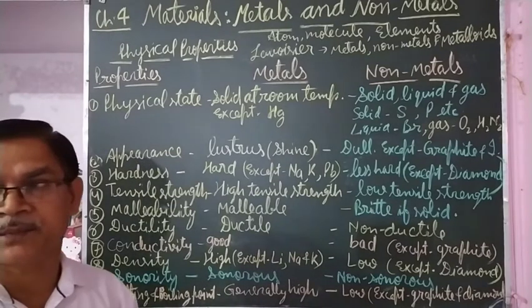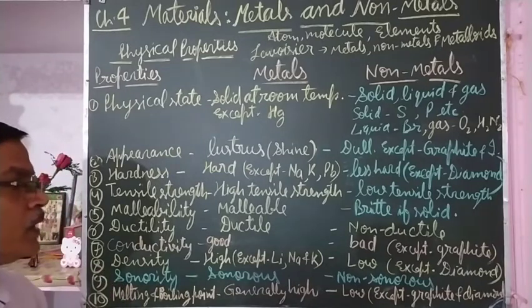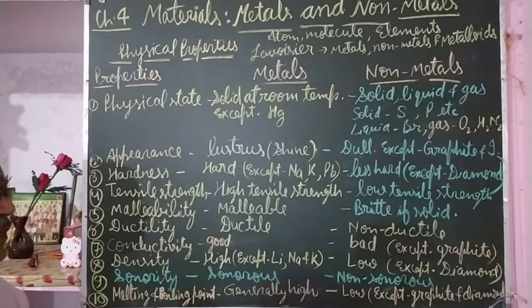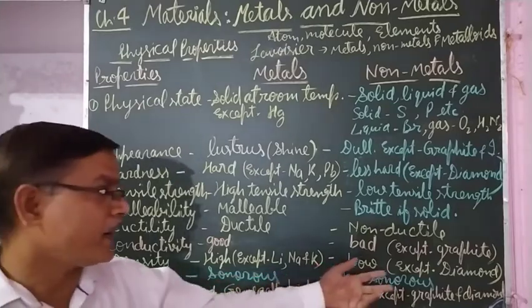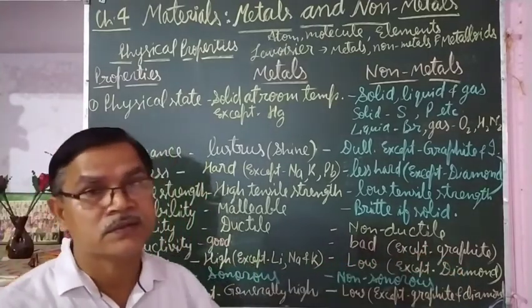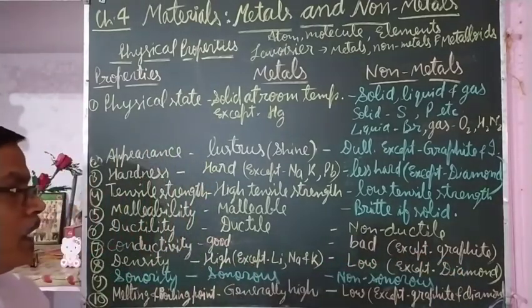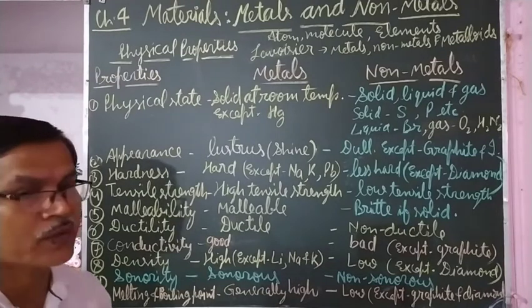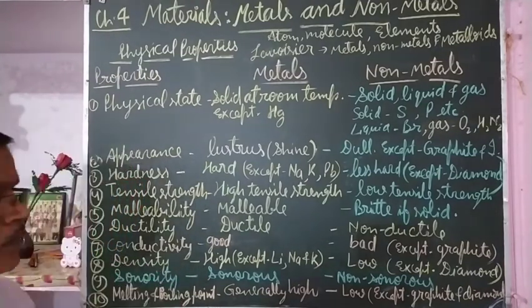So never should you try this, because that may be dangerous. So graphite, although it is a non-metal, is a good conductor of electricity, and graphite is used for making pencil lead by mixing some other substances like clay, etc.